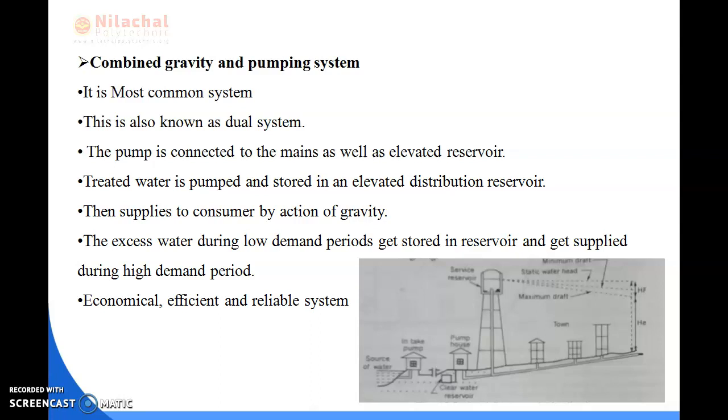This system is commonly used in our cities, and it is the most common system, also known as the dual system. You can see in the diagram the pump is connected to the mains and then to the reservoir, and after that the water is distributed to the city or town. The treated water is pumped and stored in an elevated distribution reservoir, and then supplied to the consumers by the action of gravity. This system is economical, efficient and reliable.